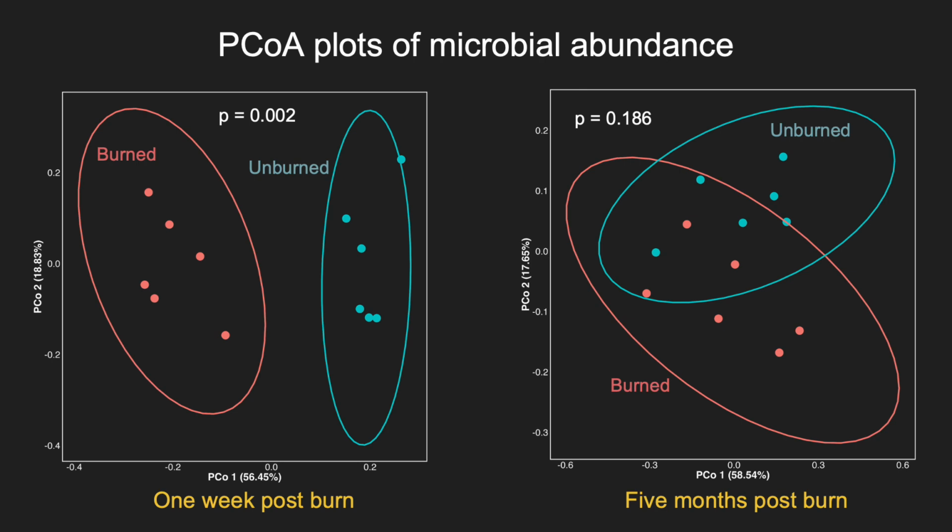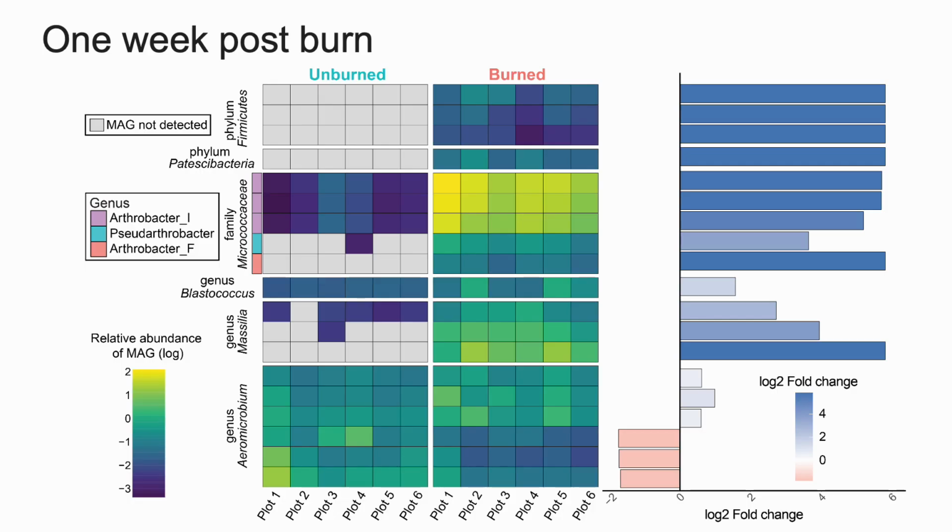Then the next question is, what are some of the taxa that are increasing, or what is causing this change after the burn? I think this heat map slide drives home the message well. I know it's a lot to take in, but let's go slowly from top to bottom. We saw a number of different taxa increasing. At the top, we can see it's Firmicutes, and Firmicutes are known to increase post-fire because of their spores. The spores can resist high temperatures and survive, and then replicate when everything else has died. So it's increasing a lot, as you can see on the right in this bar plot.